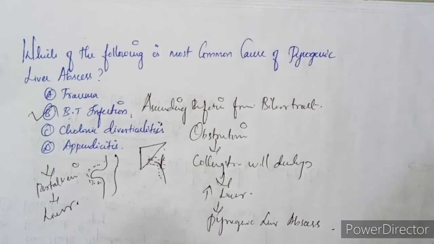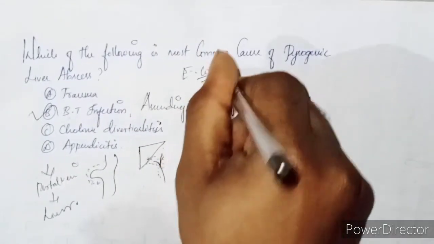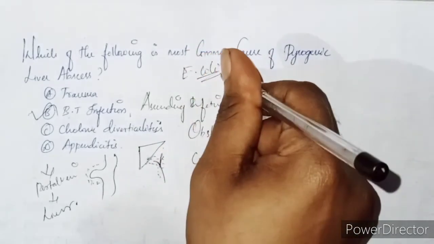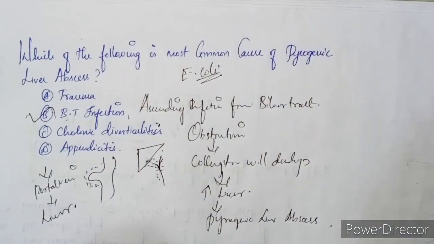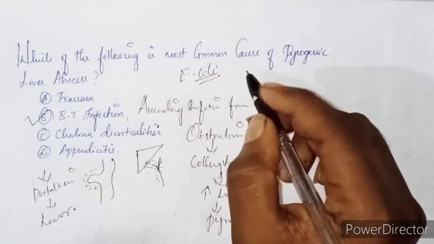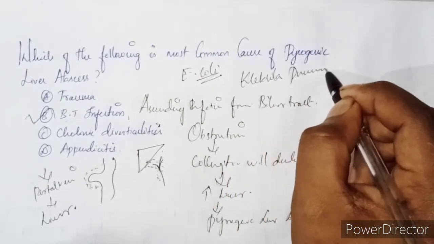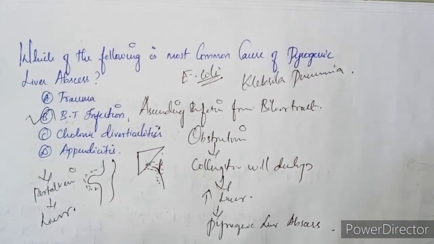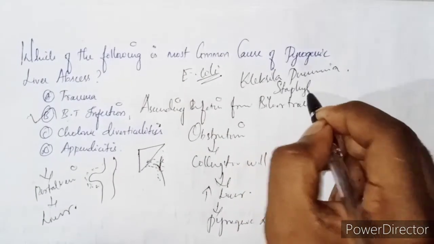What is the most common organism responsible for pyogenic liver abscess? If you say Escherichia coli, that is the common answer around the world, but not in Asian countries. In Asian countries, especially India, it is Klebsiella pneumoniae. And particularly in children, with chronic disease, it is due to Staphylococcus aureus.